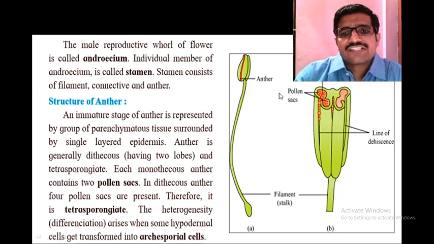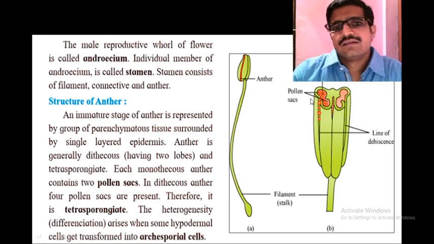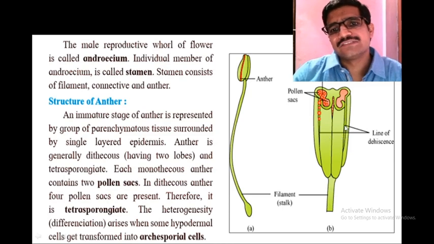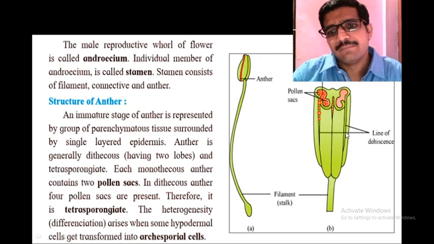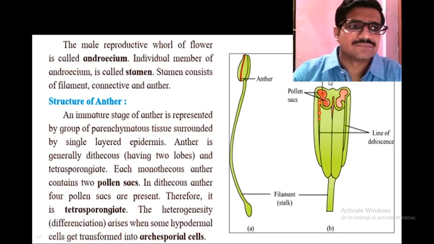If you take a transverse section of this anther, you will find a line of dehiscence. From that line, the anther breaks, which is also called dehiscence. In TS, the pollen sac is present. This pollen sac produces pollen grains.